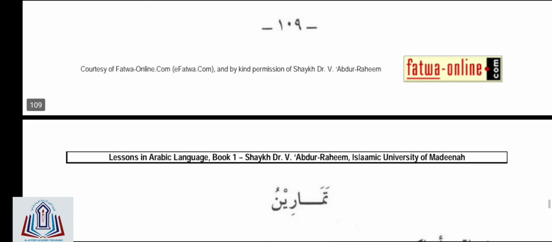So with this, I believe we've learned some vocabulary, some Arabic sentence structures, and some rules. I pray that Allah make it easy for us to construct sentences on our own.